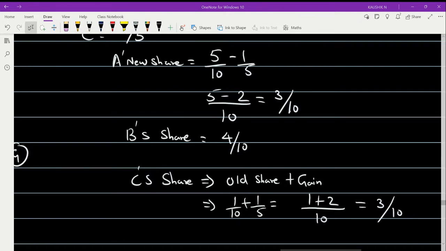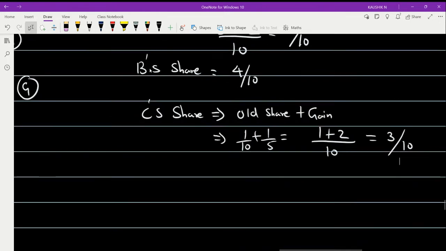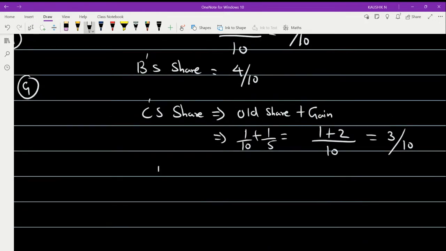Remember, we have not completed the problem so far. We are yet to complete the problem. So I derived the NPSR. The NPSR of partners A, B, and C in the first case is 3 by 10 for A, 4 by 10 for partner B, and 3 by 10 for partner C. So that is nothing but, in pure terms, 3 is to 4 is to 3.